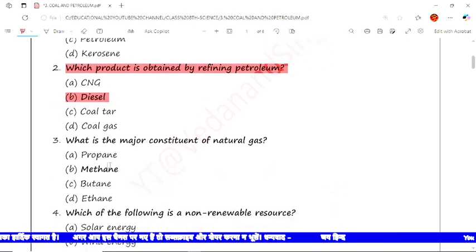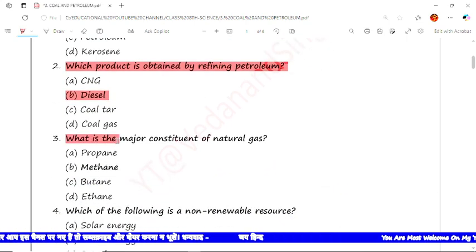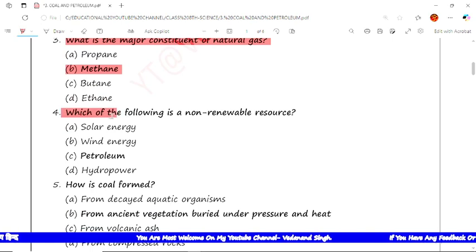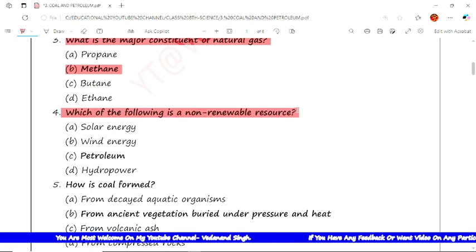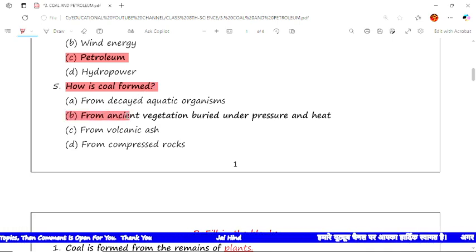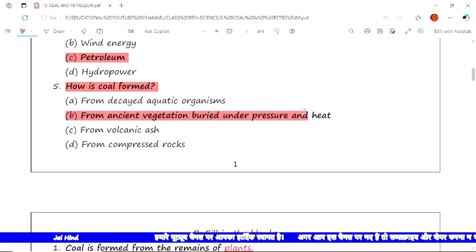Now the next question: what is the major constituent of natural gas? The major constituent of natural gas is methane. The next question: which of the following is a non-renewable resource? Petroleum is a non-renewable resource, that is, C is the correct option among the given options. Now the next: how is coal formed? From ancient vegetation buried under pressure and heat, means B is the correct option.